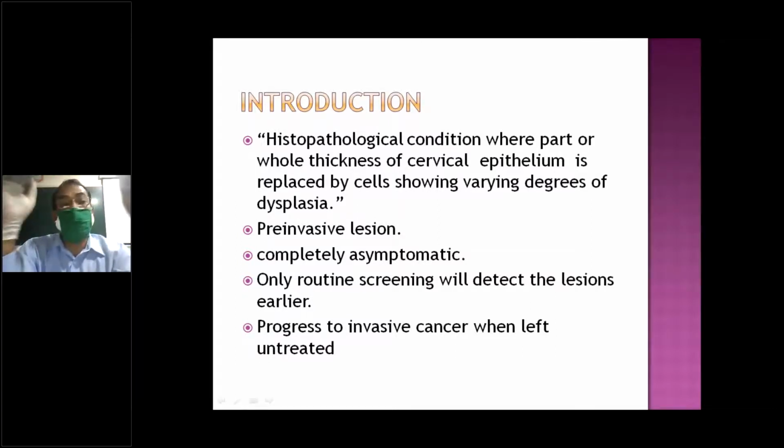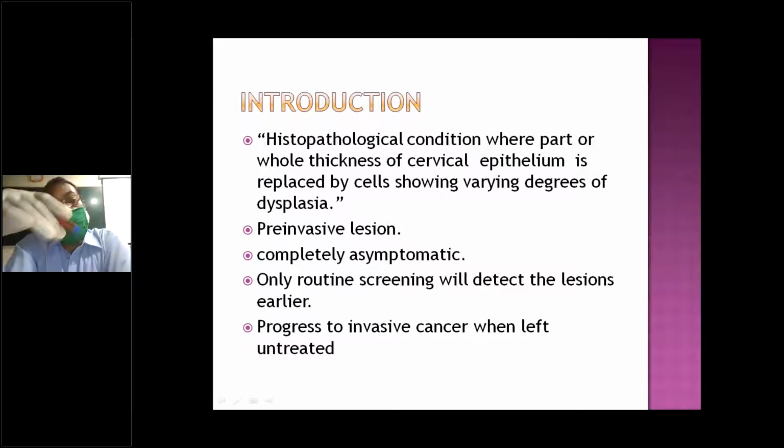Dysplasia, what is dysplasia? It is a cytological description, morphological changes of the cells which resemble malignancy.